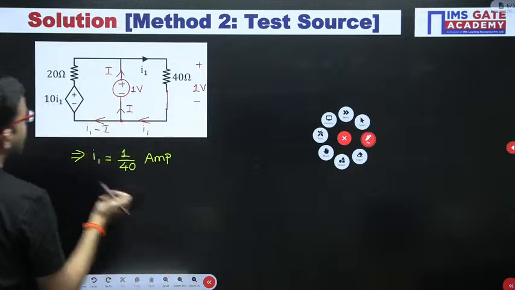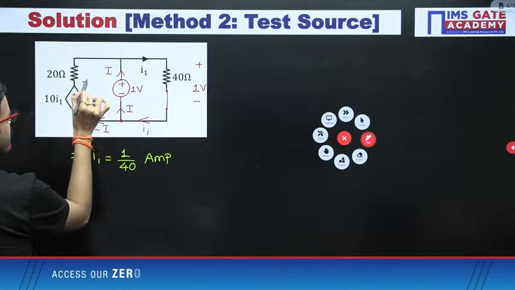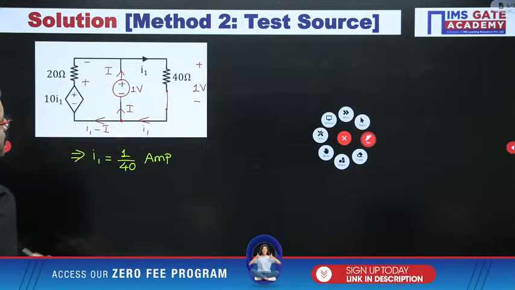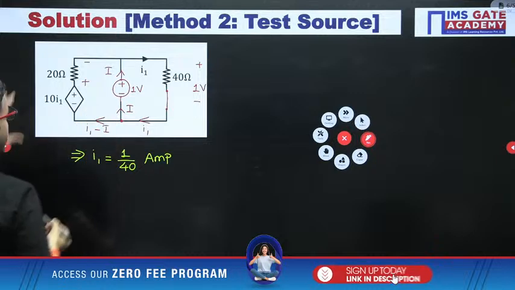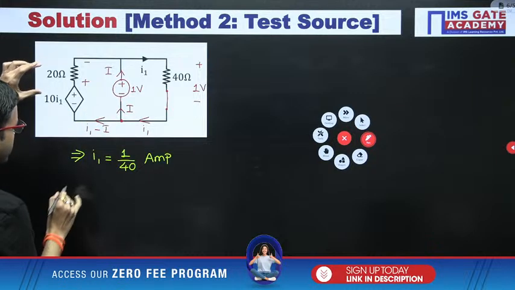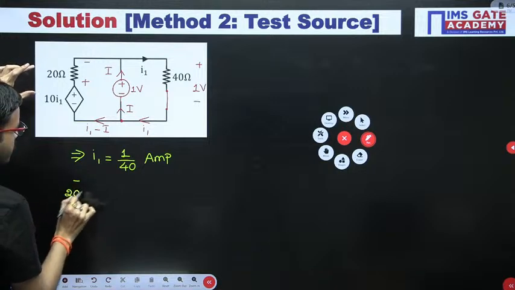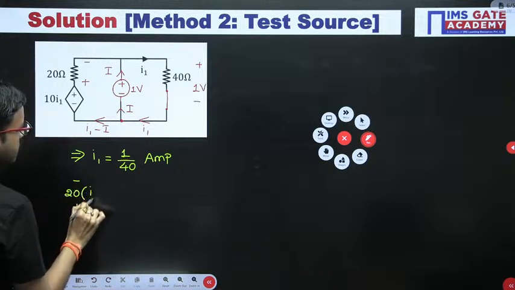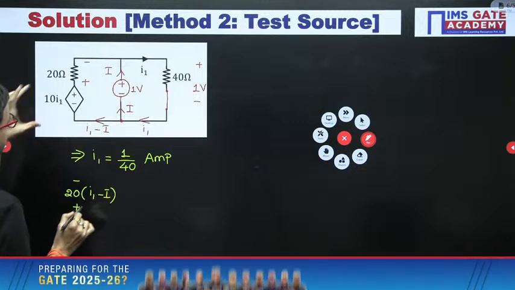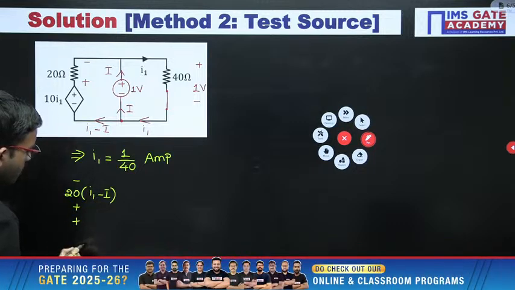Now with respect to this current, you can keep the voltage polarities plus and minus here. Now you can equate. I am writing here just for reference: minus plus 20 into (I1 minus I), and then plus minus 10 I1.